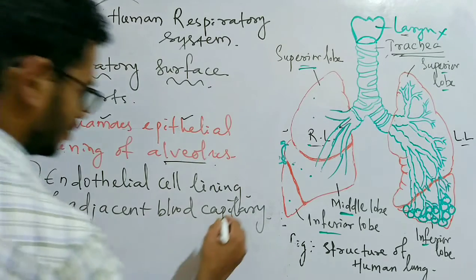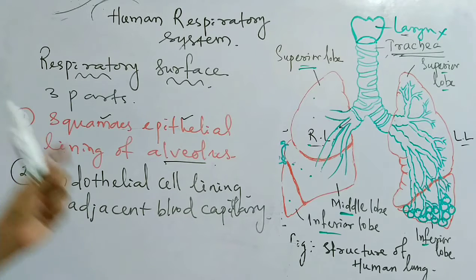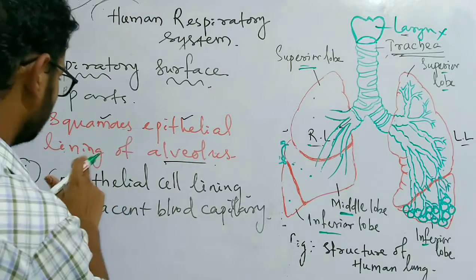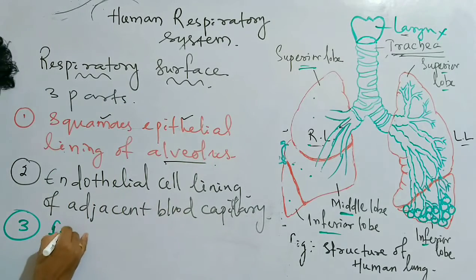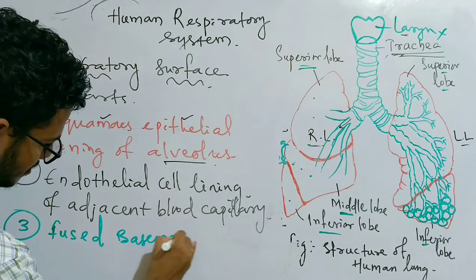Next we will move to the third part, which is the basement membrane. The third part is the fused basement membrane that lies between the squamous epithelial lining and the endothelial cells. So I can write here fused basement membrane.